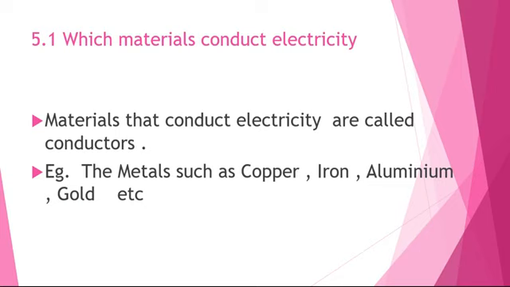In this unit, we already discussed what conductors are and what insulators are, right? First we are going to look at conductors. The materials that conduct electricity are called conductors. For example, all metals such as copper, iron, aluminium, gold all conduct electricity.